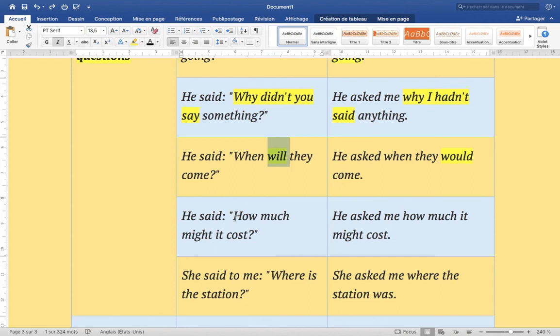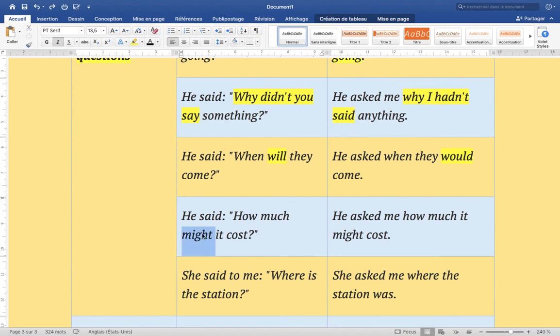Then we have another example. Next example, we have: he said, "How much might it cost?" So we're going to say he asked me how much it might cost.